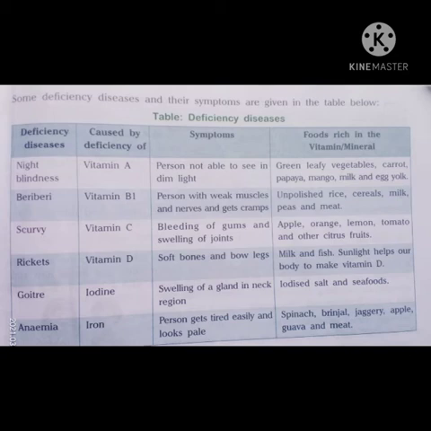Goiter is caused by the deficiency of iodine. Its symptoms are swelling of gland in the neck region. Iodine is rich in iodized salt and seafoods. Anemia is caused by the deficiency of iron and its symptoms are person gets tired easily and looks pale. Iron is rich in the spinach, brinjal, jaggery, apple, guava and meat.